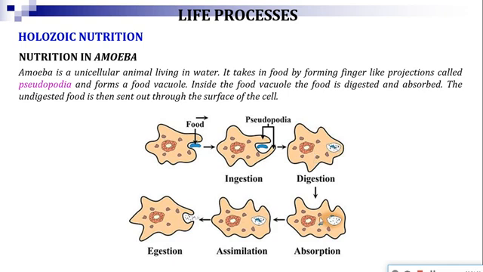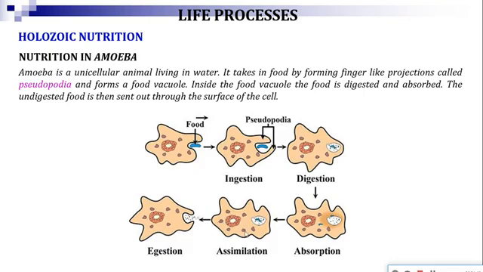Next to the digestion, what will happen? From the food vacuole, the digested particle will be absorbed by the cell cytoplasm. Okay, that is known as the absorption step. Next to the absorption, what will happen? Assimilation or distribution. That means whatever is absorbed by the cytoplasm is distributed throughout the cell.